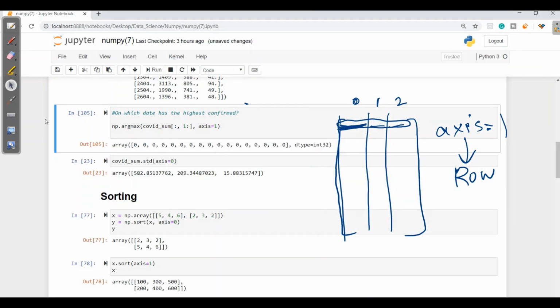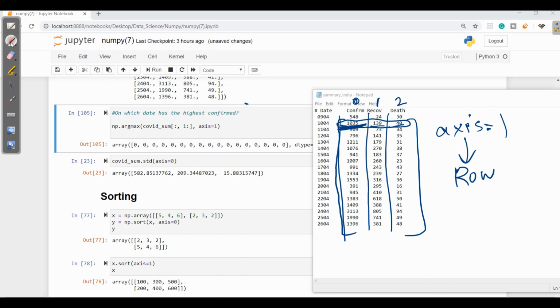Let's run this, and here we got from 1035 onwards to 48, where 1035 was the highest, the confirmed rate, so it returned 0. Similarly, 909 is highest as compared to recovered and death. Here also all confirmed rates are higher as compared to death and recovered, so it has returned 0 index. So argmax always returns the index of the maximum value.